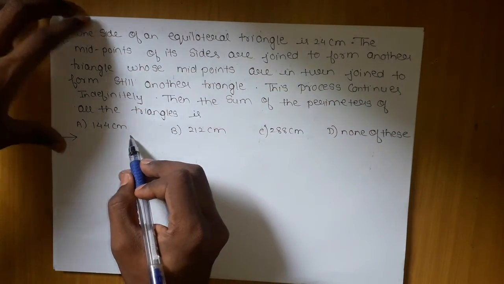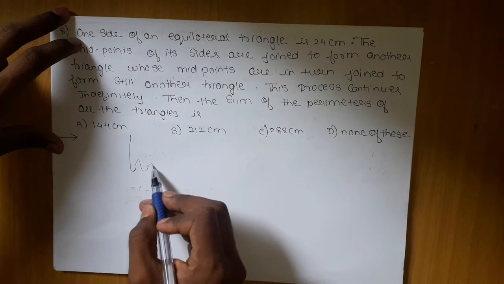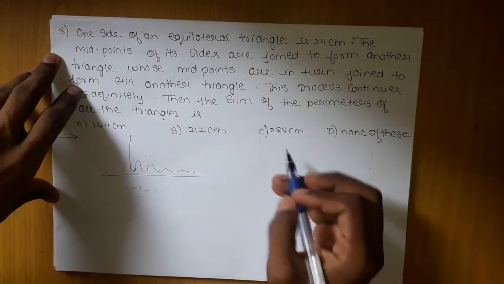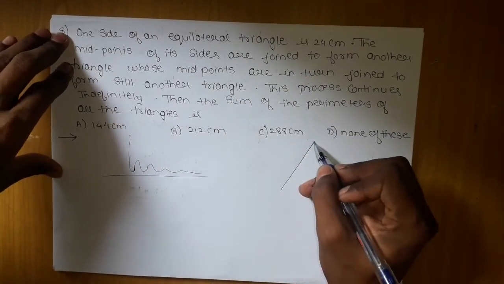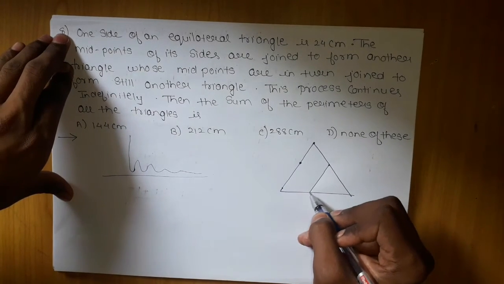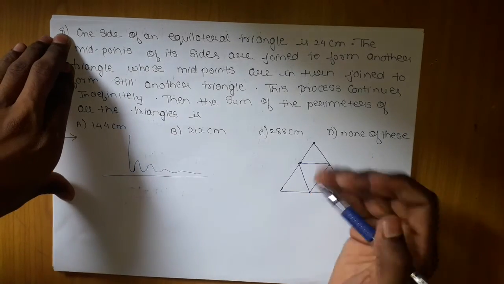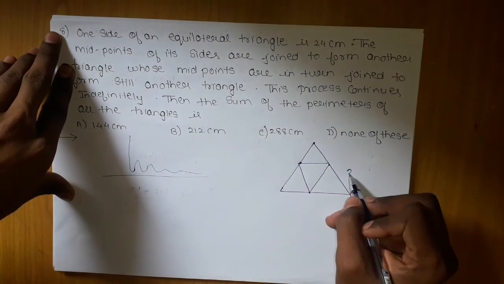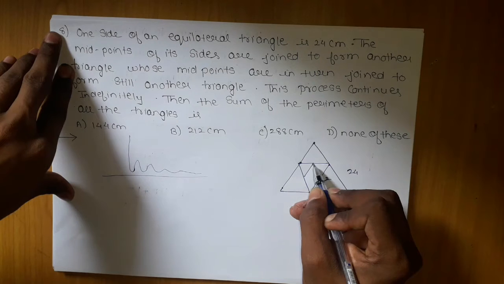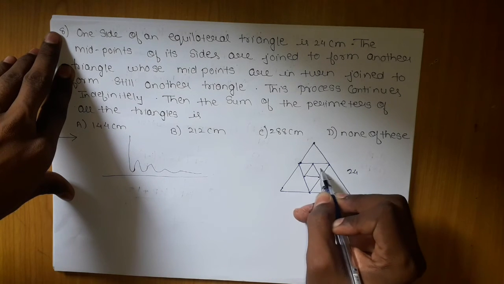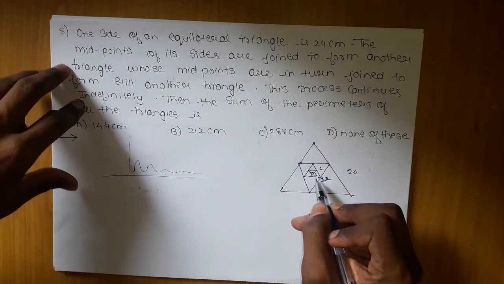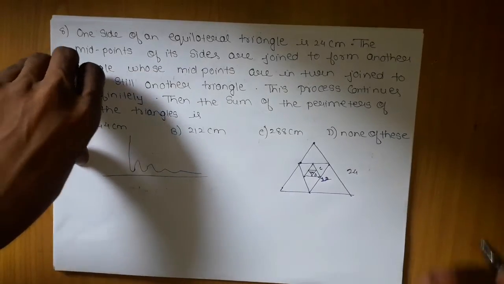If you remember, there are two varieties of this question. One, the ball drop type question, whose structure we draw in a graphical representation, while the other is the equilateral triangle application, which is another triangle from the midpoints. Consider one equilateral triangle. They have given its side as 24. The next triangle will have side 12, and if I make another triangle from its midpoints, I will have side 6. If I make one more, I will have side 3. This process will go until infinity. Indefinitely means it will go until infinity.